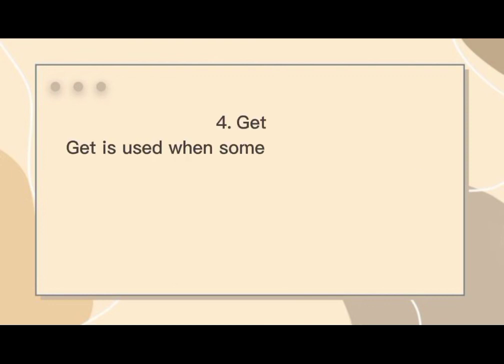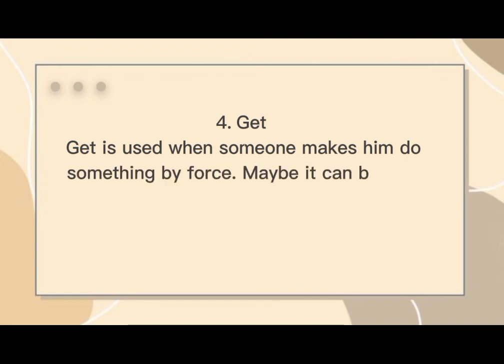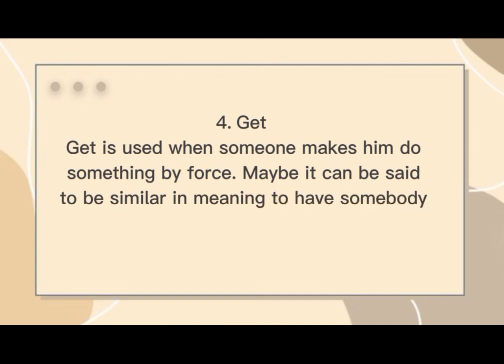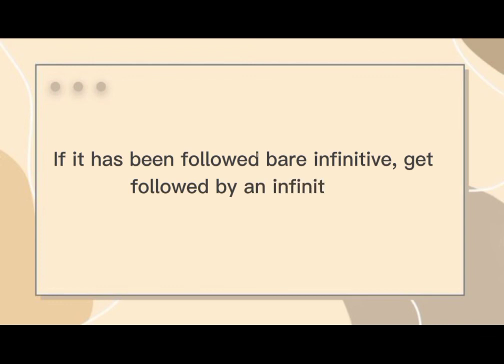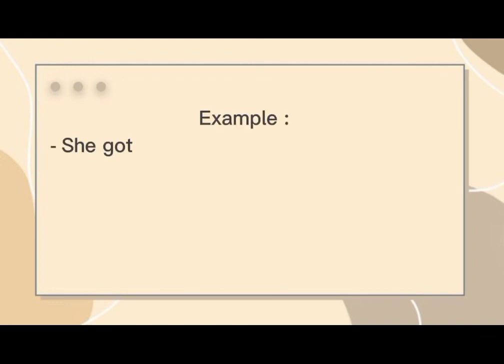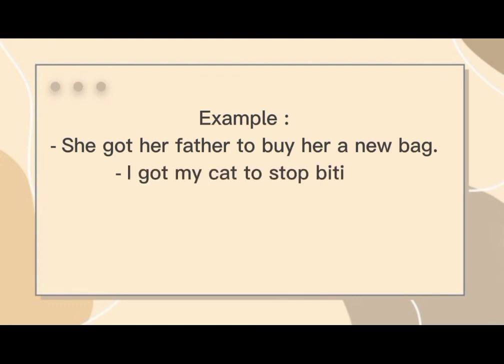4. Get. Get is used when someone makes someone do something by force. Maybe it can be said to be similar in meaning to have somebody do something but with a different sentence structure. Get is followed by an infinitive. For example, she got her father to buy her a new bag. I got my cat to stop biting. Julia got her room clean.